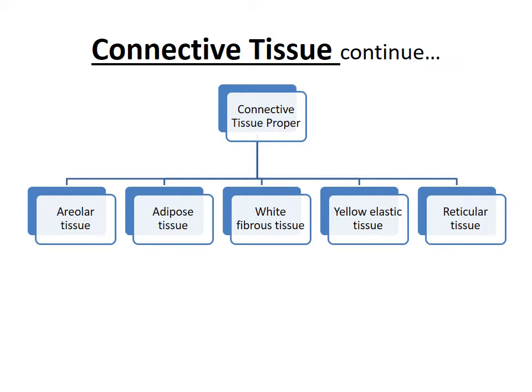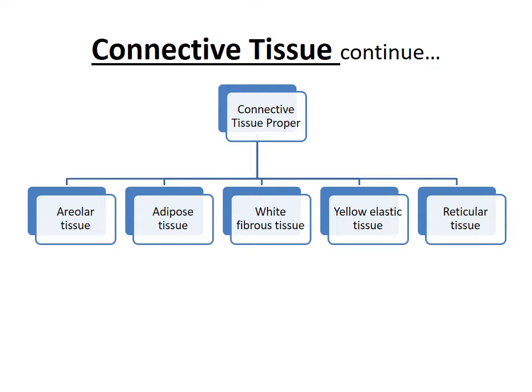What is its main function? It supports internal organs and helps in the repair of tissues. Next one, adipose tissue. It is mainly located below the skin, between internal organs and in the yellow bone marrow. It stores fat and acts as an insulator.